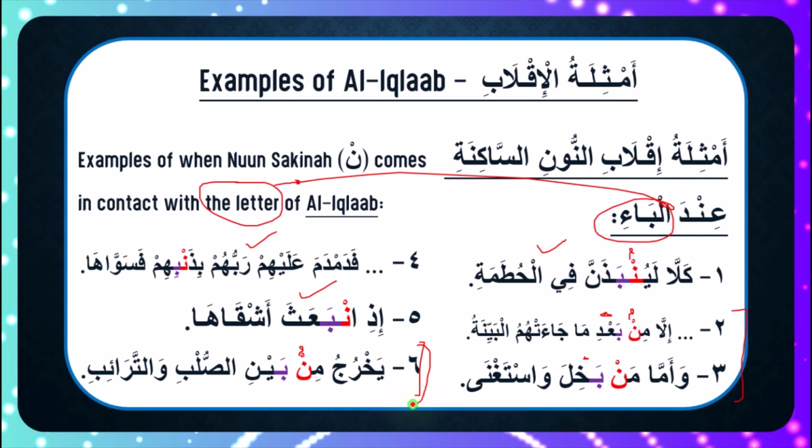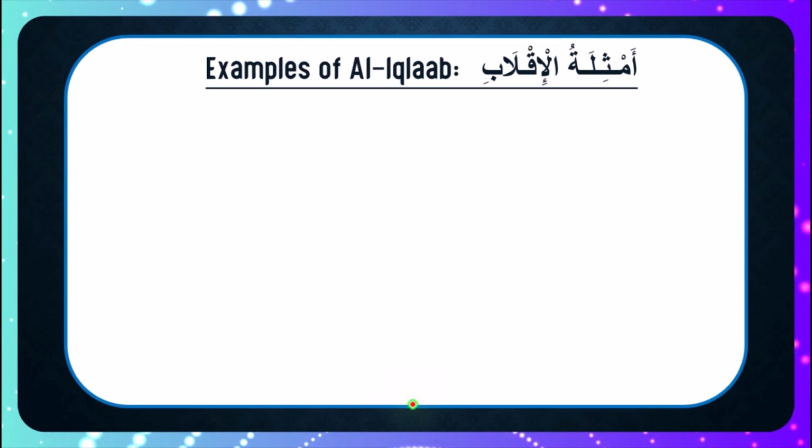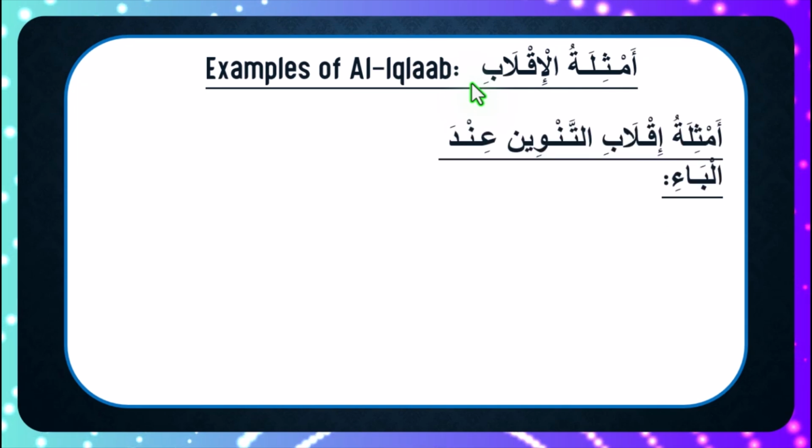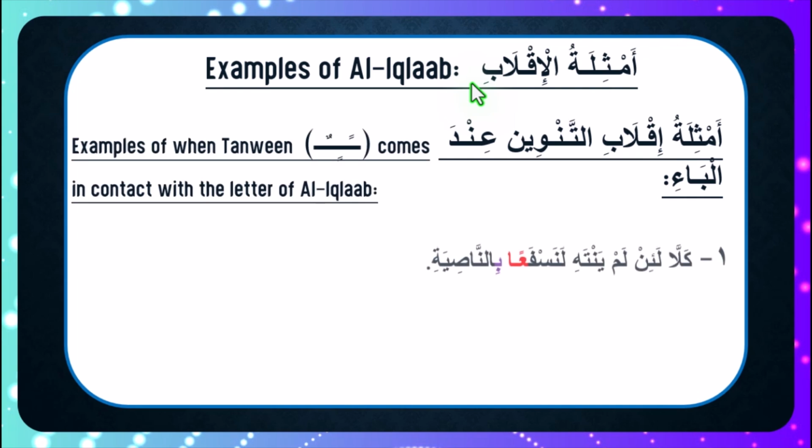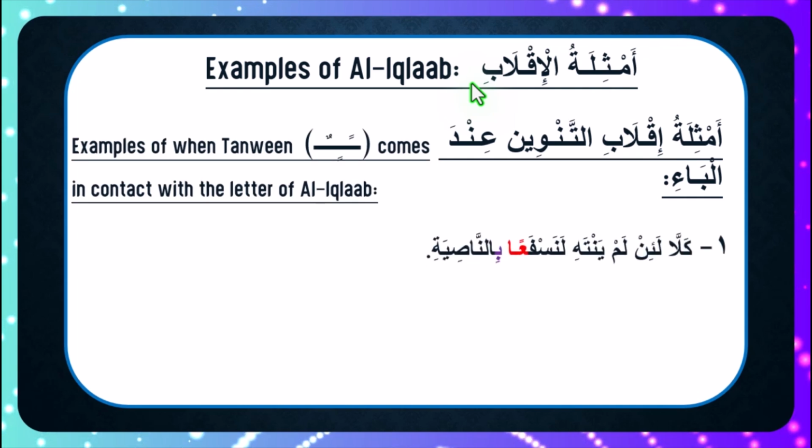Does this mean that iqlab does not occur with Tanween? No. Rather, in the next slide, we'll look at examples of iqlab occurring with Tanween, meaning Tanween comes in contact with letter ba. Now let's look at examples where Tanween comes in contact with letter ba to give us the ruling of al-iqlab. So we say amthilatu iqlab Tanweeni Al-Andaleeb. So what that means is examples of when Tanween actually comes in contact with the letter of iqlab, which is letter ba, of course. So we have an example that says Kalla la illam yantahi lanasfa'an bin nasiyah.